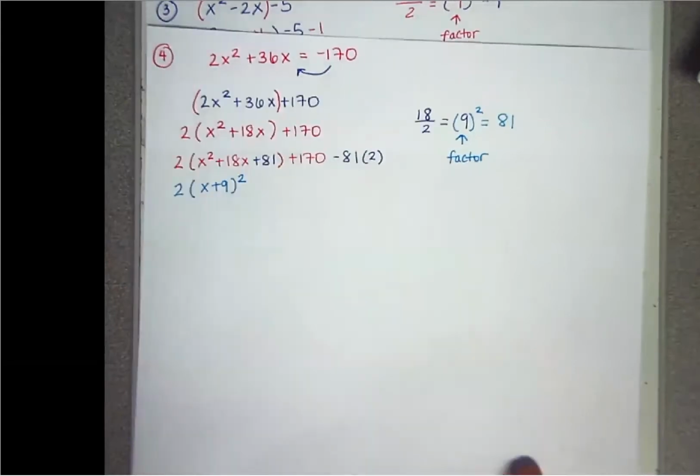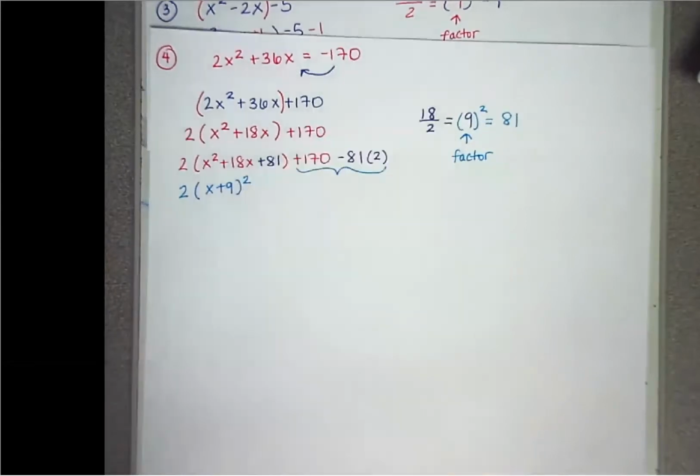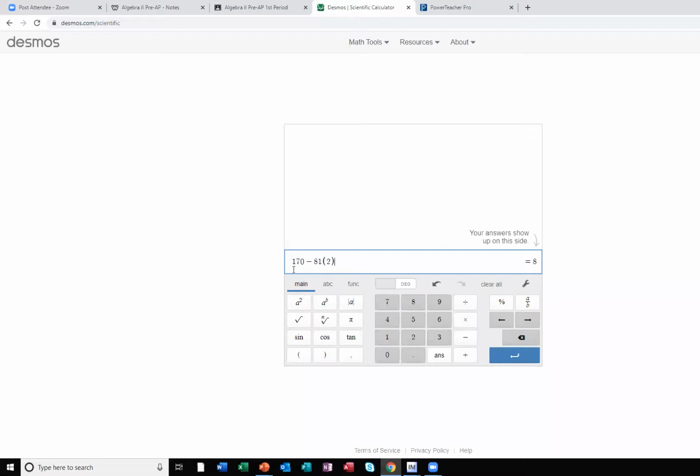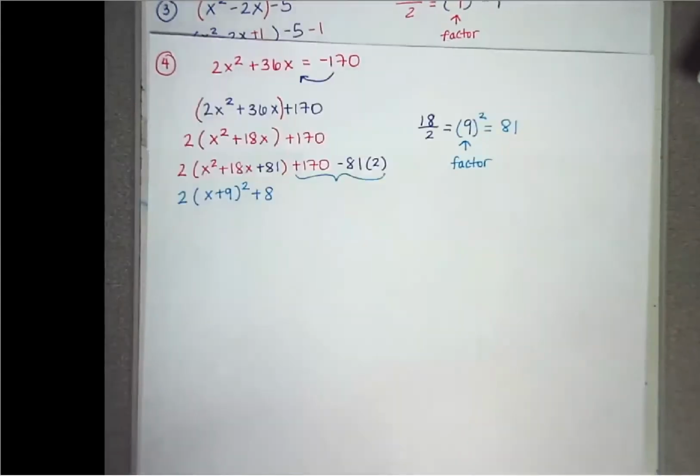And then whenever you simplify this, you can just plug it into decimals, and I'm going to show you real quick what that looks like. So I already have it here. We had a 170. I'm not going to put a plus sign in the front because it's just positive. We have a 170 minus 81 times 2, which gives us a positive 8. So that positive 8 is going to be like that. And that's it.